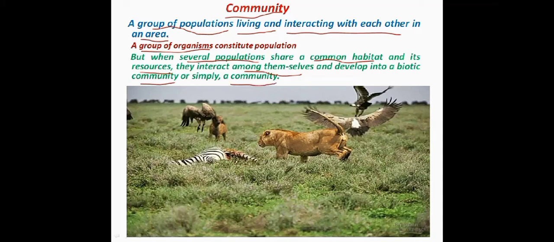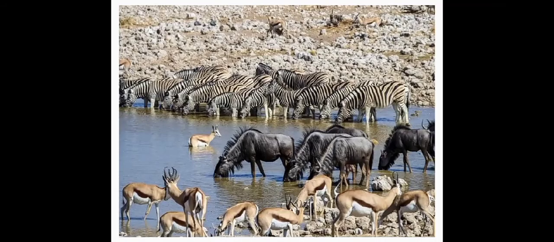Like you can see in this image, different species interacting with each other and interacting with their non-living components, so they form a community. So this is how a community forms. When different populations come together, they live together and they interact with each other and with the abiotic components of that particular area, they form a community.